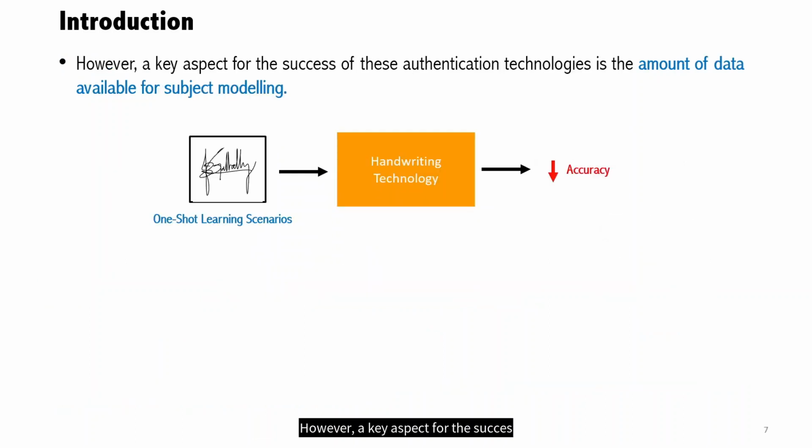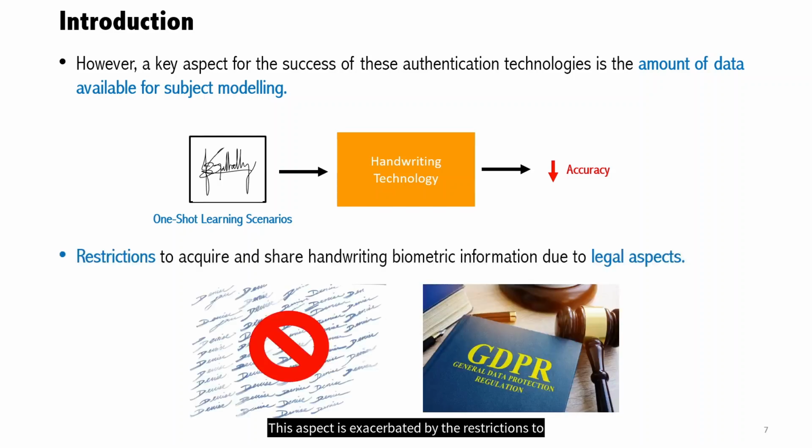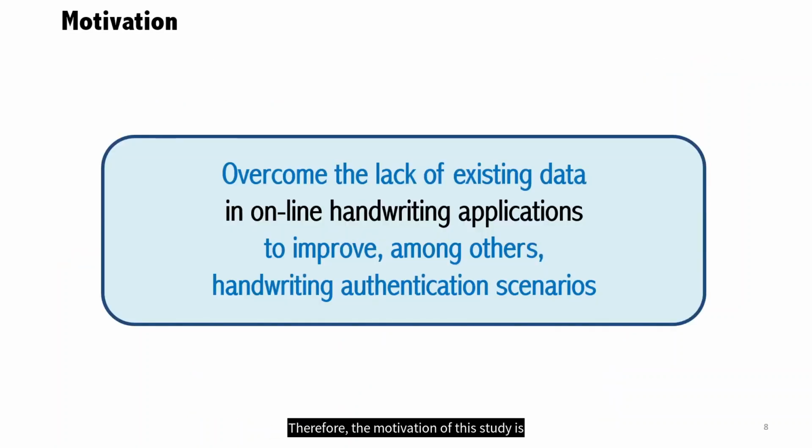However, a key aspect for the success of these authentication technologies is the amount of data available for subject modeling. As a result, the performance of handwriting-based authentication systems can be critically affected under one-shot learning scenarios due to the high intra-subject variability. This aspect is exacerbated by the restrictions to acquire and share handwriting biometric information for improving the learning due to legal aspects. Therefore, the motivation of this study is to overcome the lack of existing data in online handwriting applications to improve, among others, handwriting authentication scenarios.